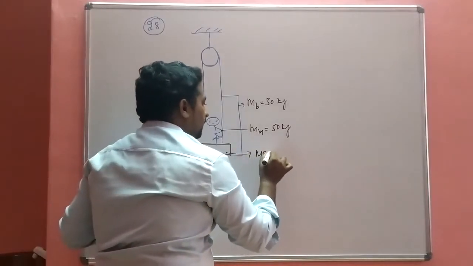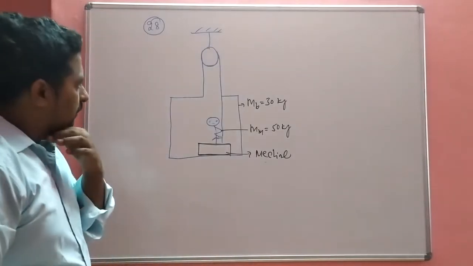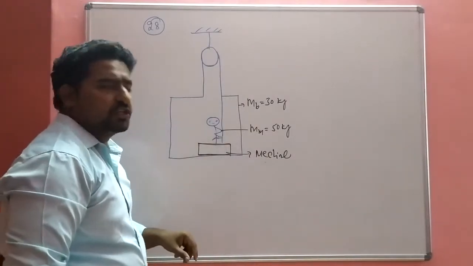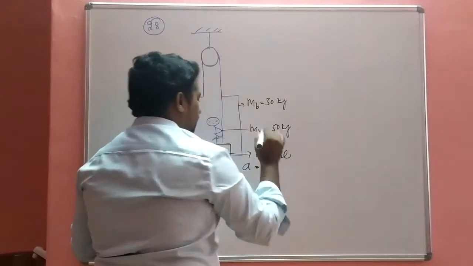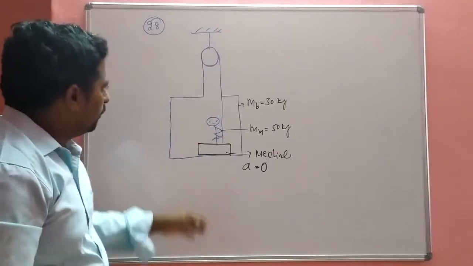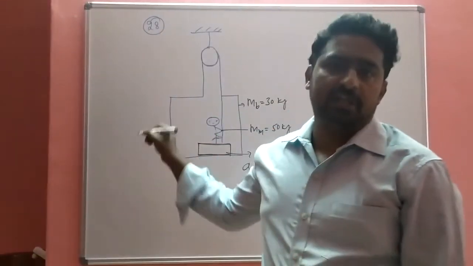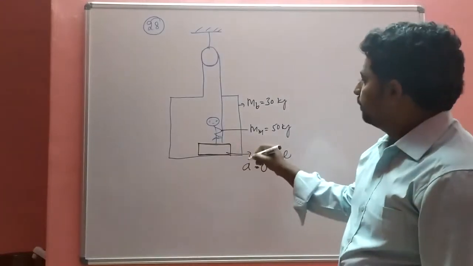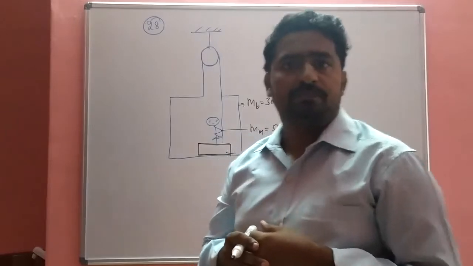It is stationary, and stationary means the acceleration is 0. So what is the reading shown by the weighing machine in the stationary condition? This is the problem.